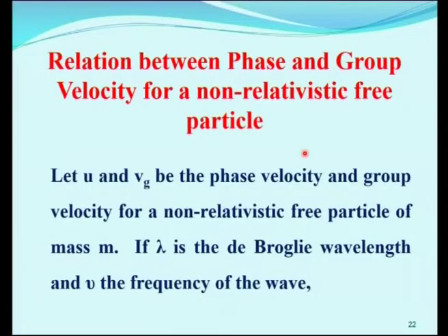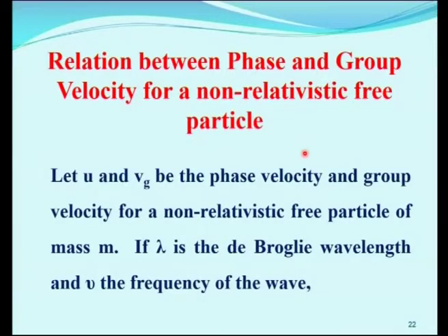Now, let us see the relation between phase and group velocity for a non-relativistic free particle. Let u be the phase velocity or wave velocity, and Vg be the group velocity for a non-relativistic free particle of mass m.